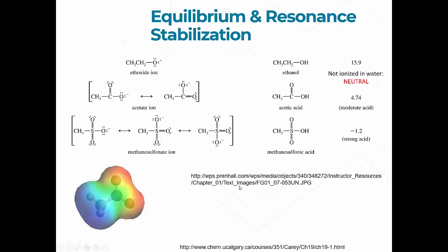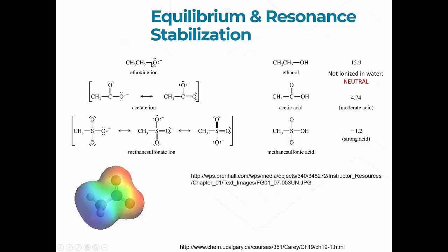Now, acidity varies based on a variety of features, one of which is charge delocalization in an ionized compound. In this case, each one of these is ionized: this is an alcohol that's ionized, remember we said we can't do that, we'll talk about that, then a carboxylic acid, and a sulfate.